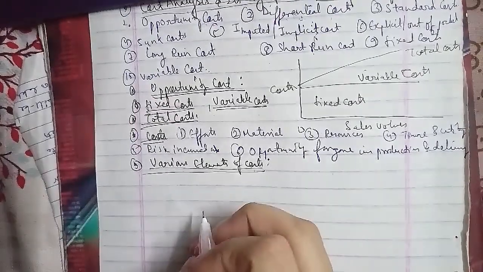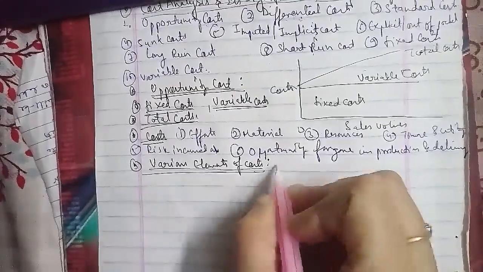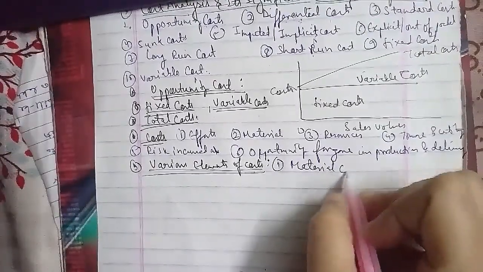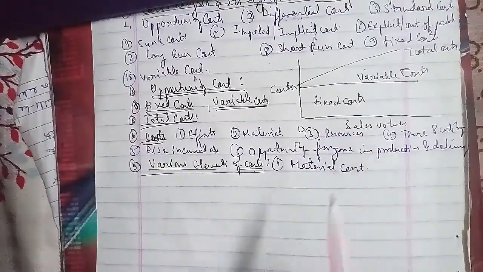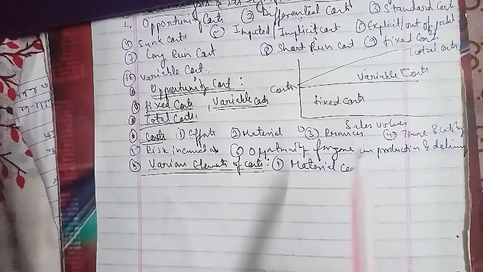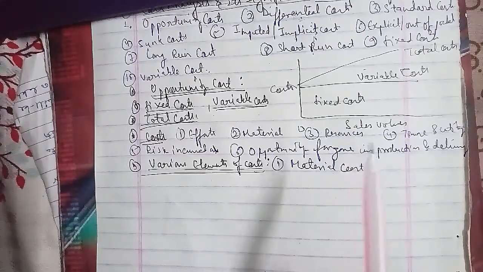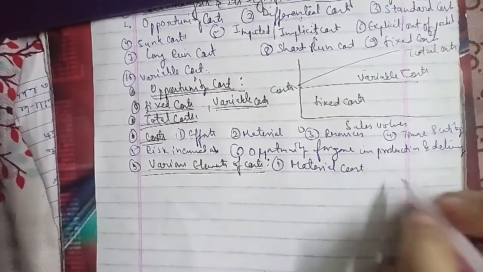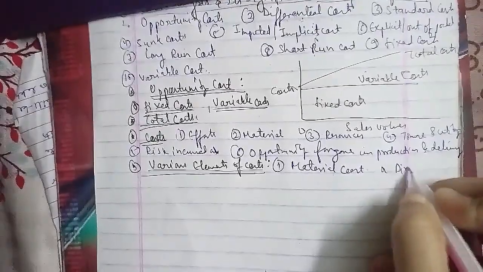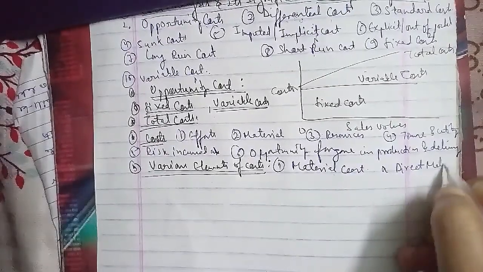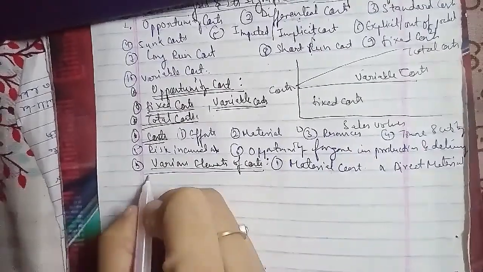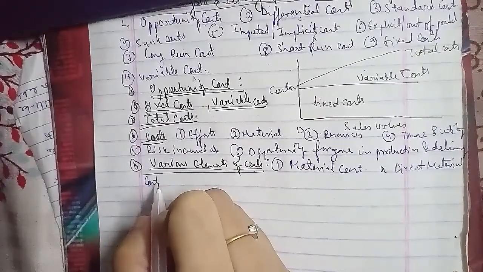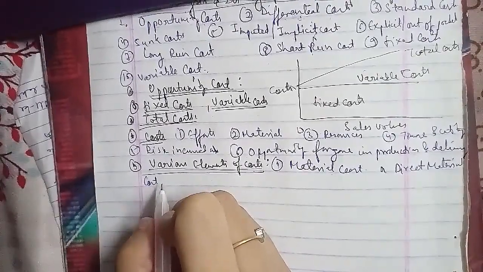So the first type we have is your direct material cost. The direct material cost is the cost of the material that forms a part of the product, and it is also the cost of the material which, when processed through the various stages, forms the main product here. The direct material can include purchase bills and purchase prices, freight charges, insurance, loading, octroi, and other taxes as well.